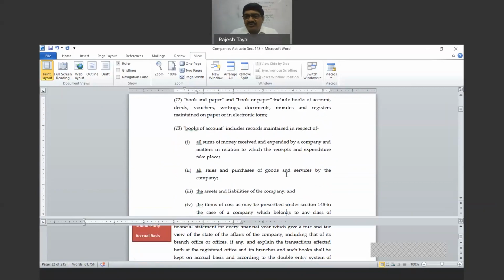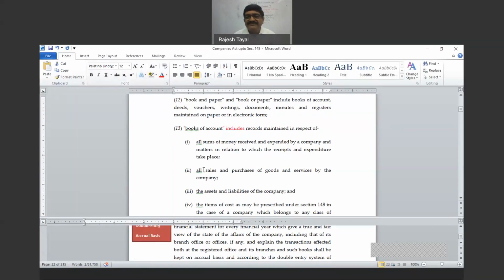So books and papers and books of account, these are different definitions and both are covered together under section 128. So books of account includes a record maintained. See here what it says. This includes. It is not saying books of account means. Right? So other than that also there can be books of account. So record maintained in respect of all sums of money received and expended by a company and matters in relation to which receipts and expenditure takes place.